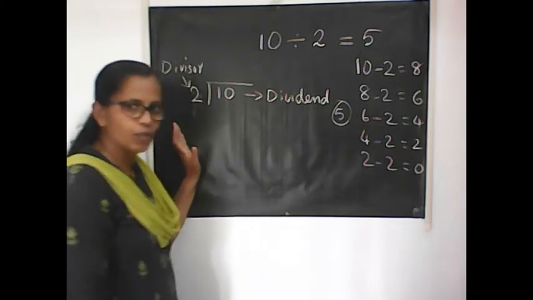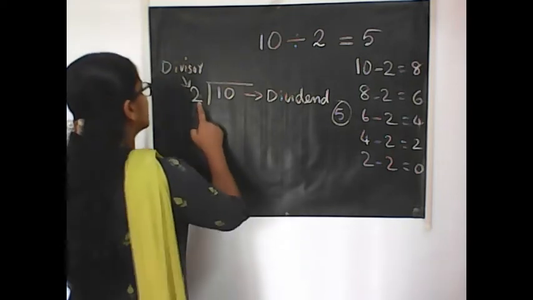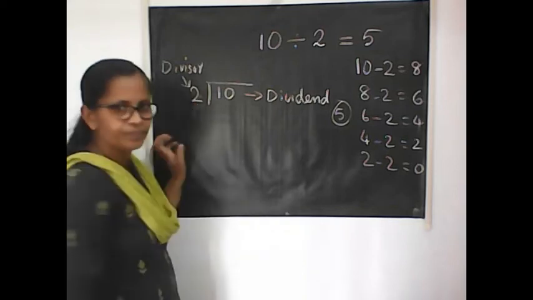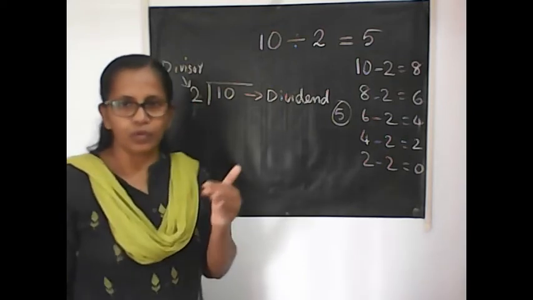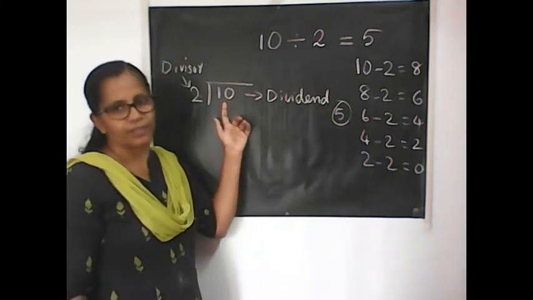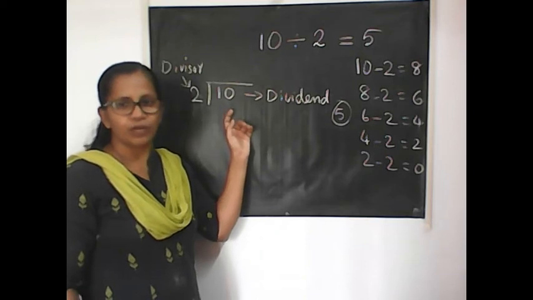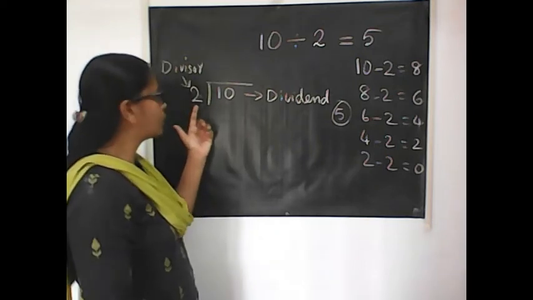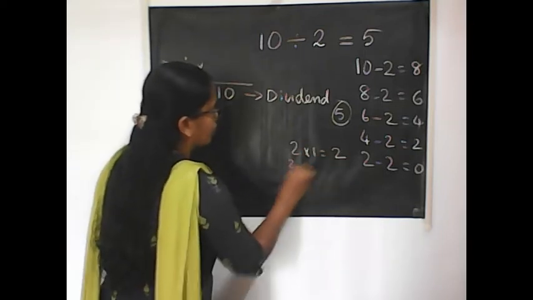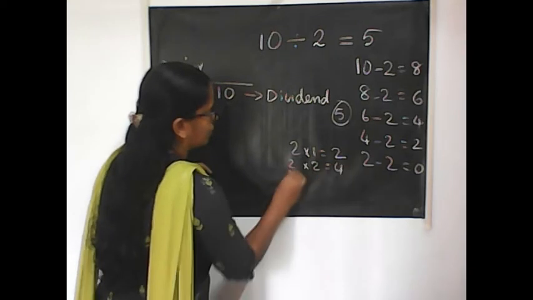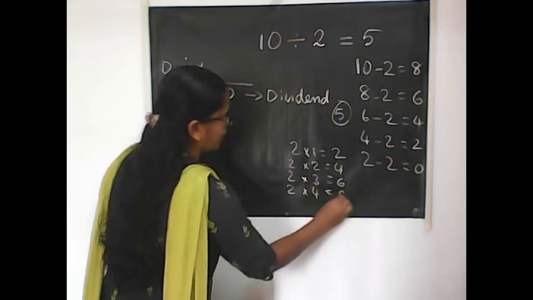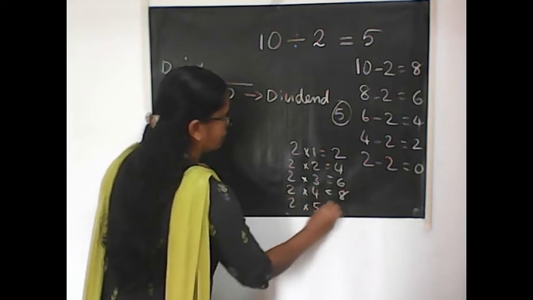Then let us see how division happens. In order to divide 10 by 2, you have to say the table of 2. While saying the table of 2, when you get 10 as the product, that is the way to find the division. 2 into 1, 2. 2 into 2, 4. 2 into 3, 6. 2 into 4, 8. And 2 into 5, 10.